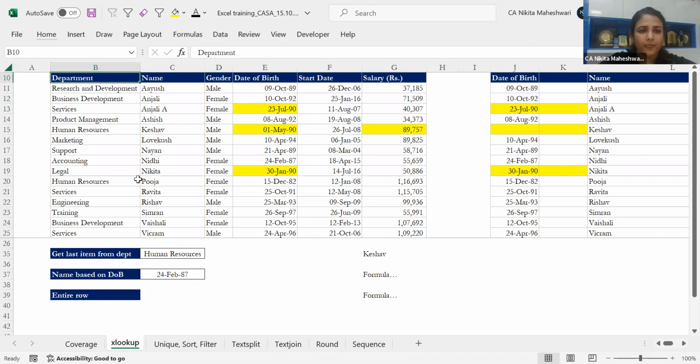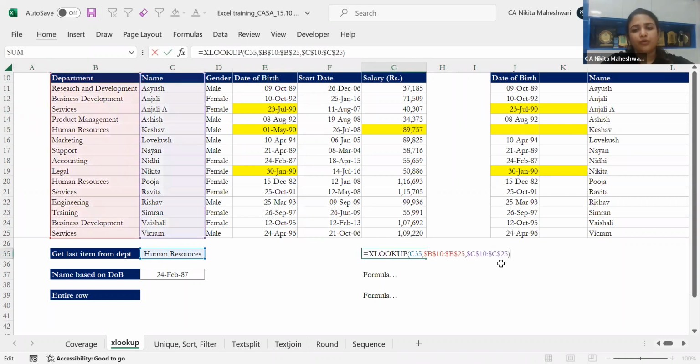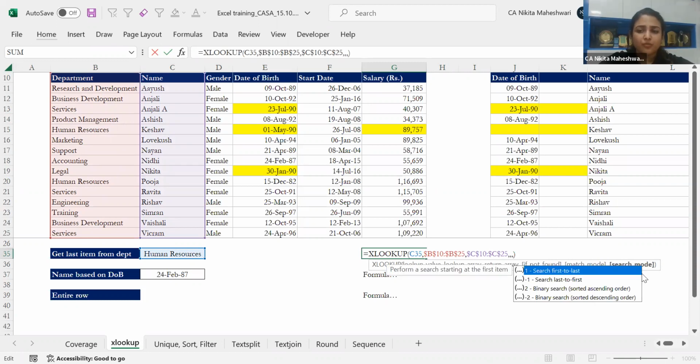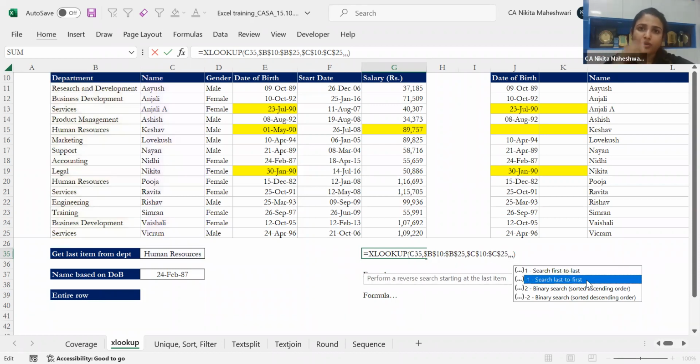So for that, I'll go to my last option, search mode. This search mode will be relevant to me here. I'm not going to if_not_found, I'm putting a comma, and again putting a comma. Whenever my search mode is activated, I'm looking at the options. It gives me search first to last. This is the default. It will always search first to last, or top to bottom, or left to right. What we perceive to be first is either top or left. The second option is search last to first, so it will look from bottom to top.